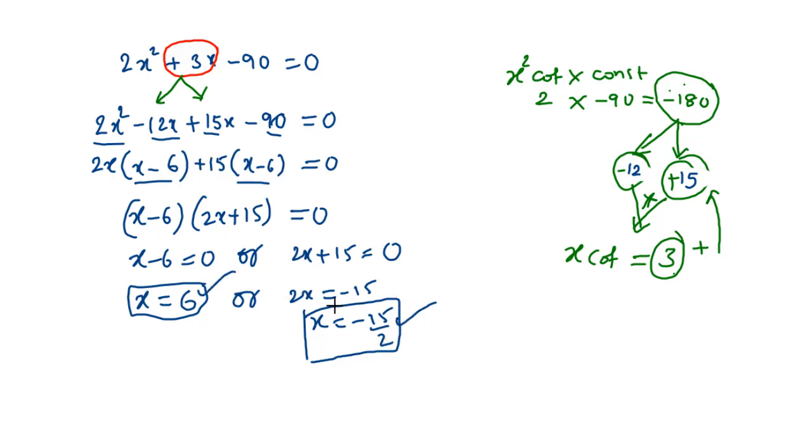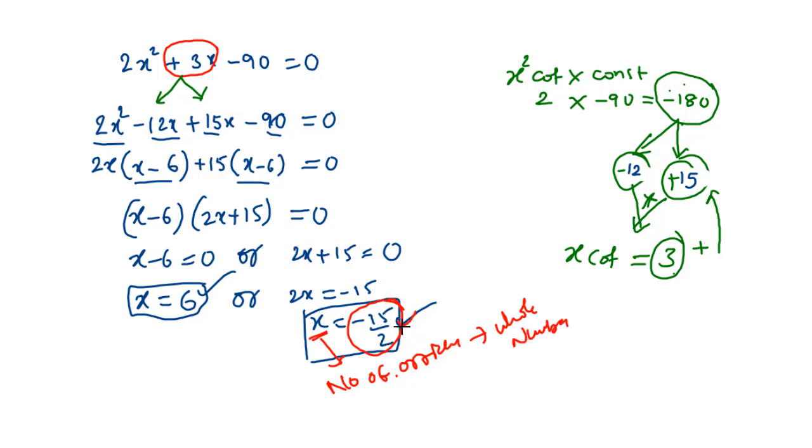Here the second value, that is −15/2, is not a whole number. Since here x is representing the number of articles, the number of articles will be a whole number. It will not be a fraction.